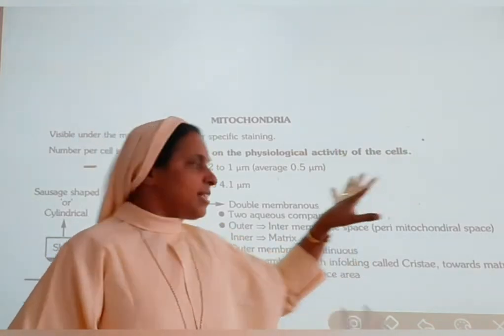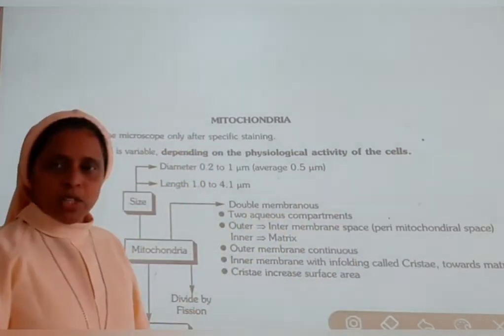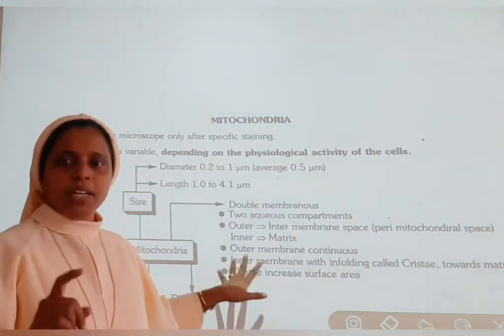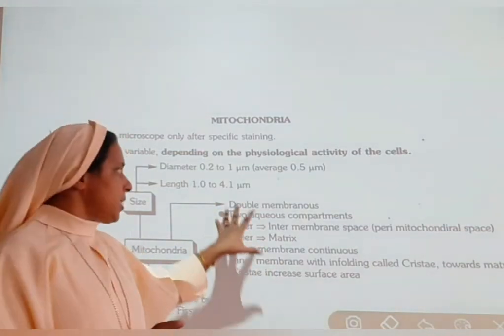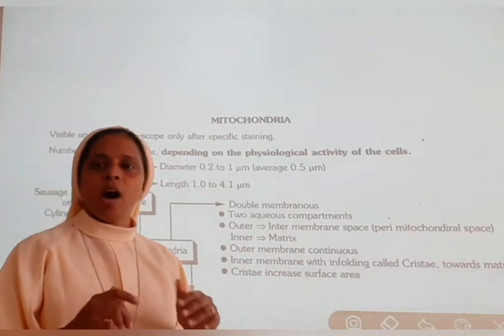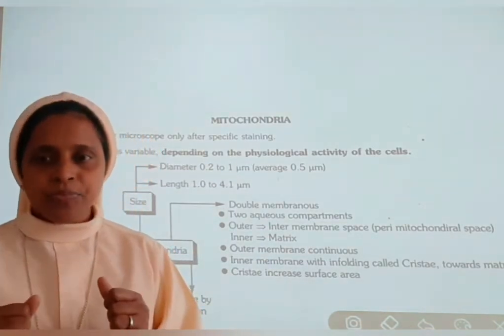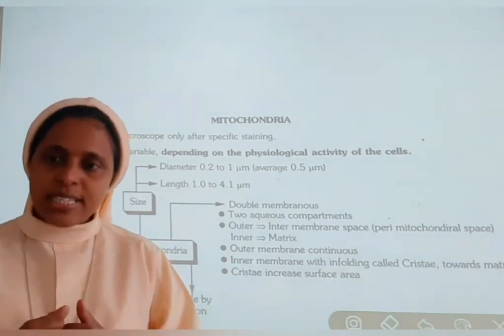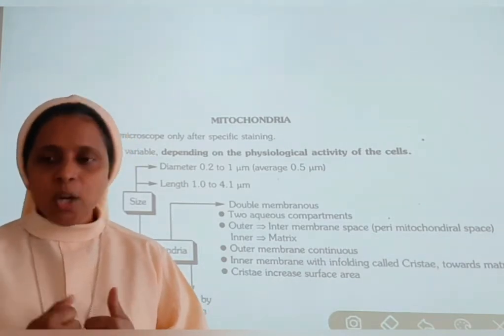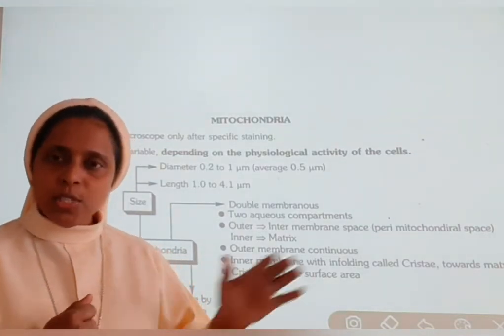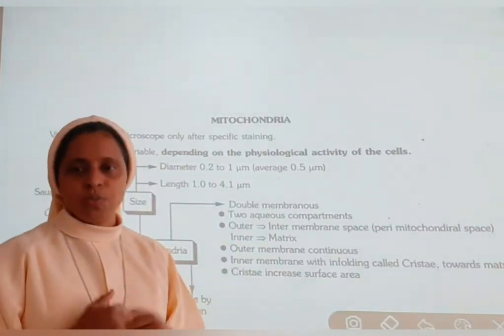Then we will see how the division takes place in the mitochondria. Division is by fission. And this is also called the powerhouse. The mitochondria is called the powerhouse of the cell because it produces ATP during aerobic respiration, and they also do many other vital functions.